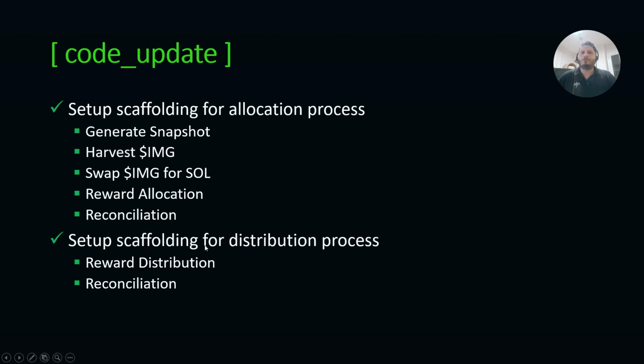We also set up the scaffolding for our distribution process. So once you allocate, the first process is allocating the rewards. The second process is actually distributing them. And we do that through bulk transfers. So we'll send 20 holders their rewards at one time.